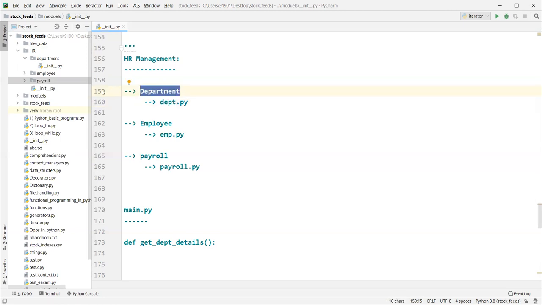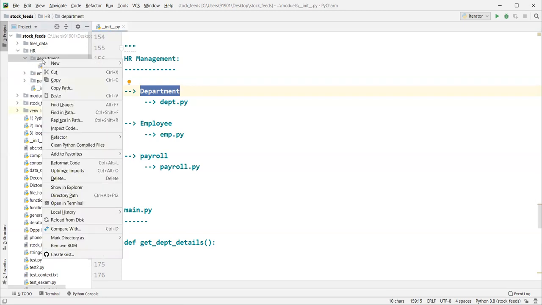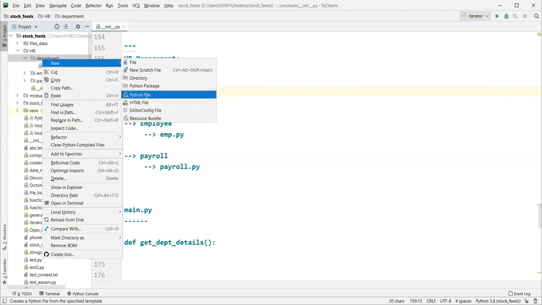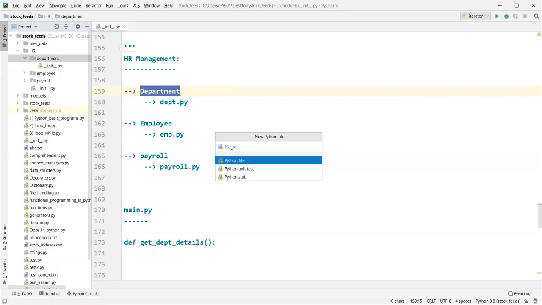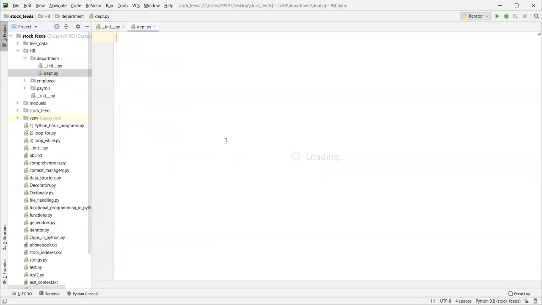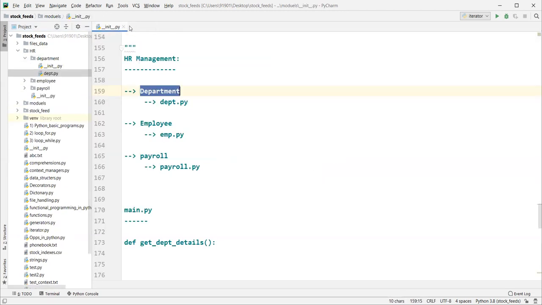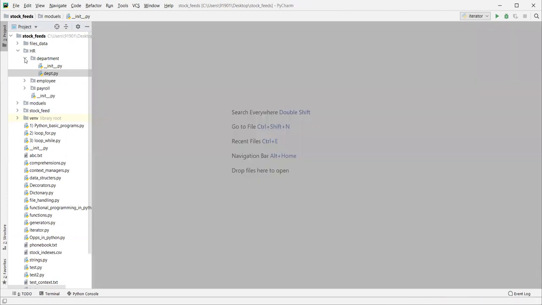That's why we came up with this structure. Inside the department package, let's add a Python module, a dept.py file.